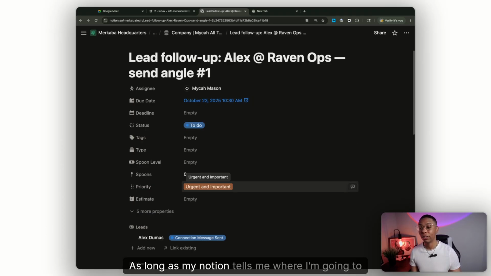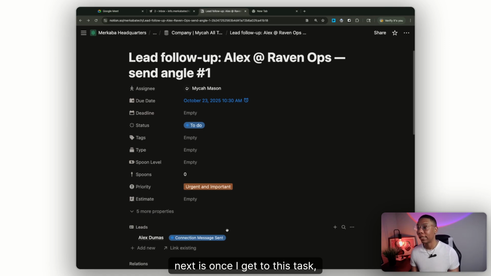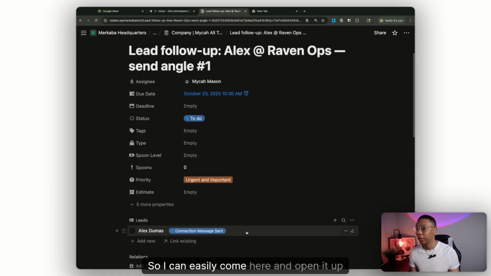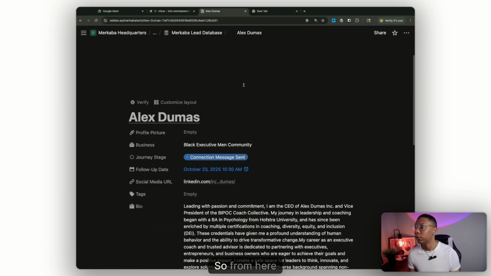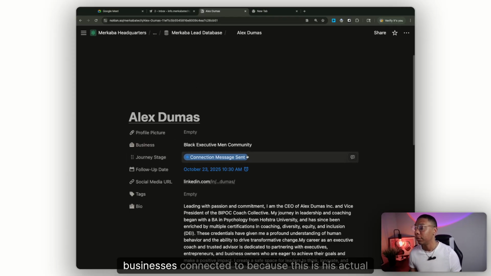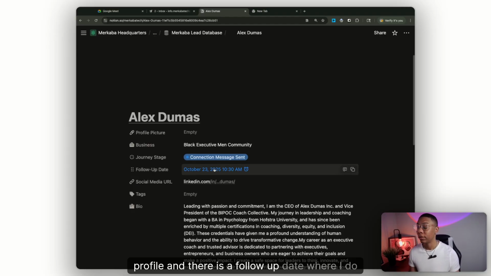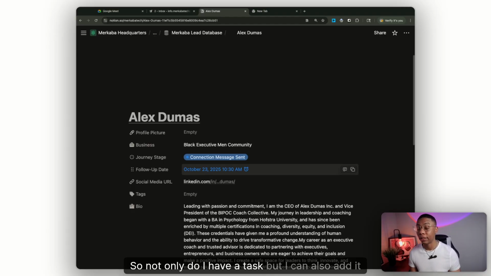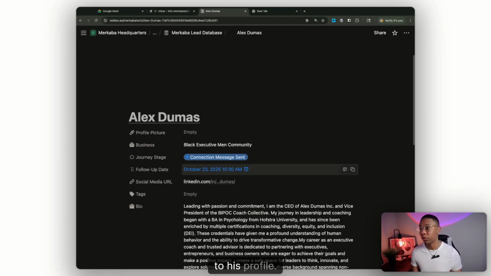As long as my Notion tells me where I'm going to go, that's where I'm going to show up. Next is, once I get to this task, well, what lead is this connected to? No problem, it's already linked right down here, so I can easily come here and open it up. So from here, I can actually see who Alex is, the business he's connected to, because this is his actual profile. There is a follow-up date where I do get a notification to actually just follow up with him in his actual profile. So not only do I have a task, but I can also add it to his profile.